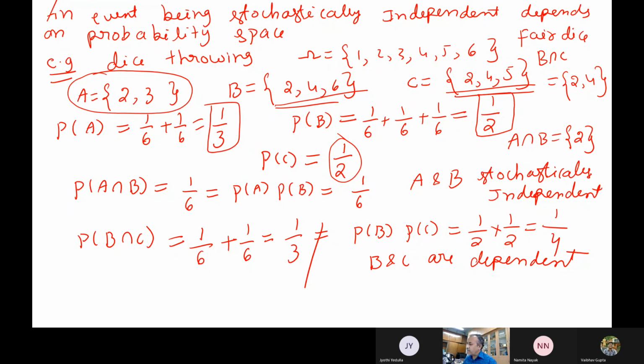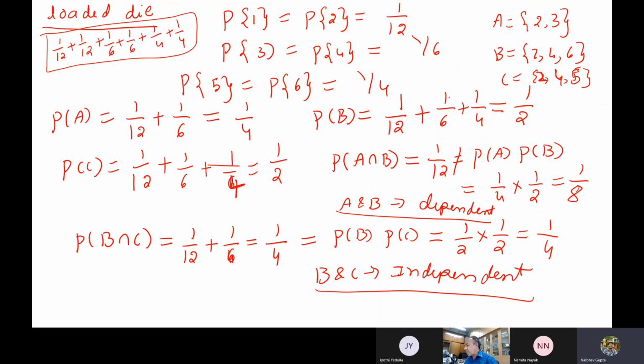Now, what is your comment? Previously, what was the situation? Which were dependent, which were independent? Previously, A and B are independent. B and C are dependent. Now, the reverse has happened actually. You followed. So, what is your comment now? The most important observation. What is that?